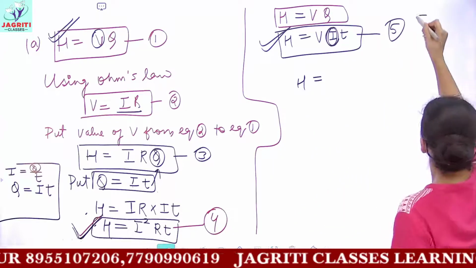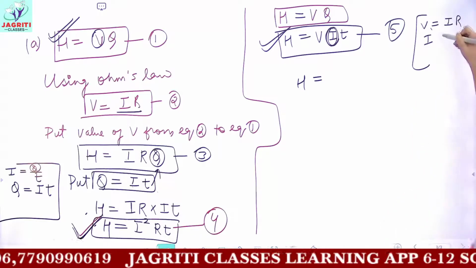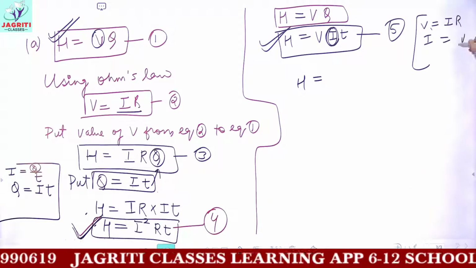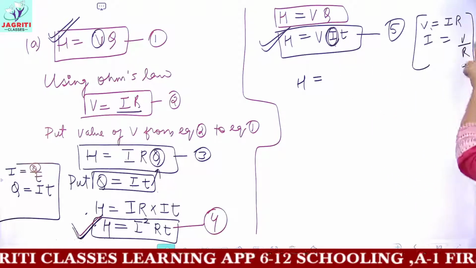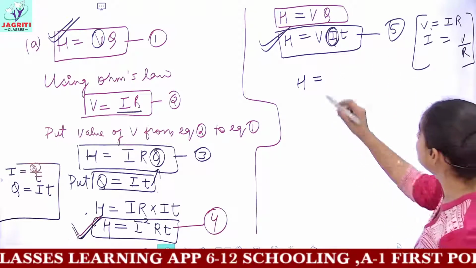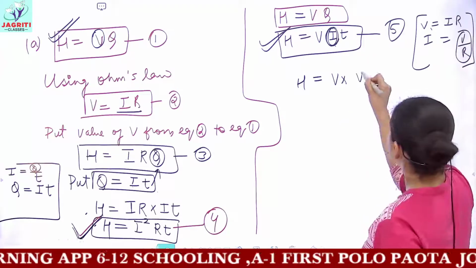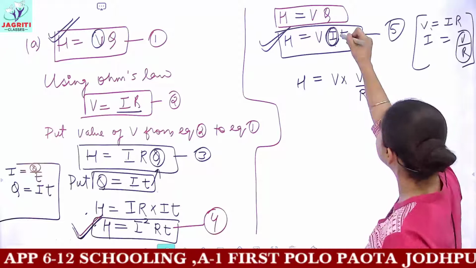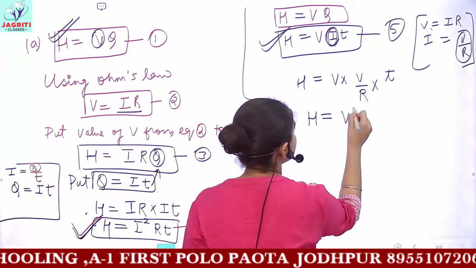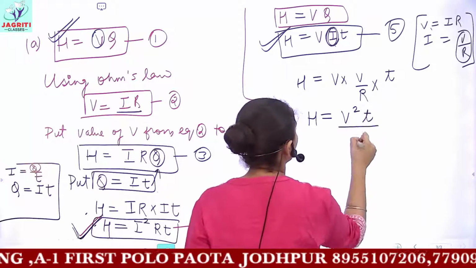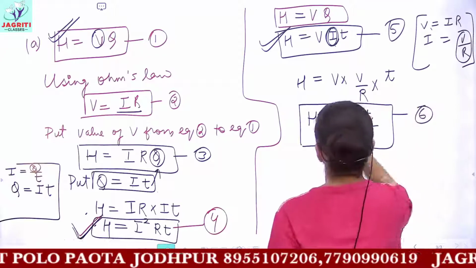According to Ohm's law, I know V is equal to I into R. So the value of I which I will be getting here would be V upon R. So in place of this I am putting the value V upon R. So heat would be V multiplied by V upon R multiplied by time T. So the formula for heat which I will be getting is V square T upon R. So this again gives you a formula to calculate heat.